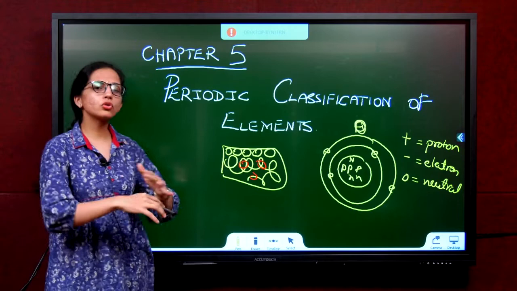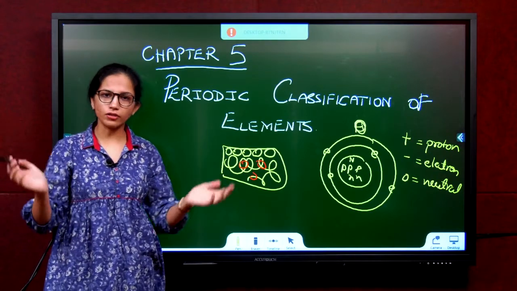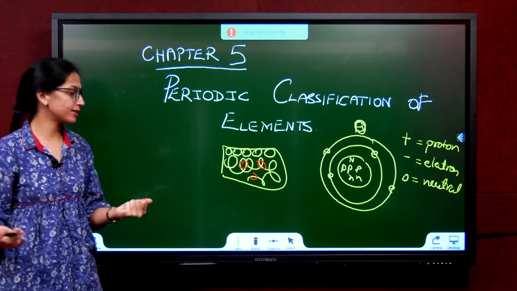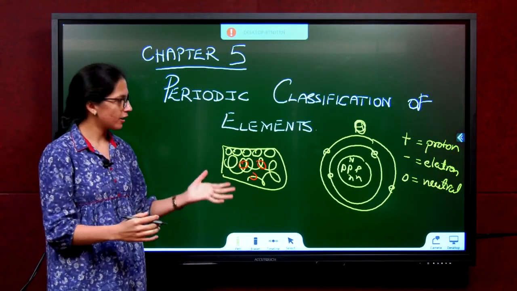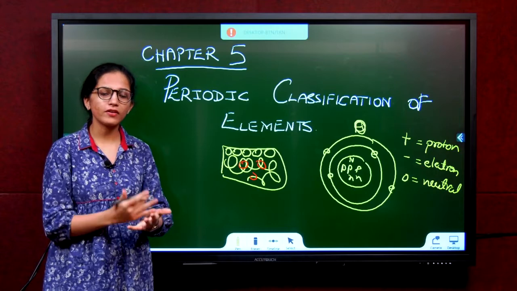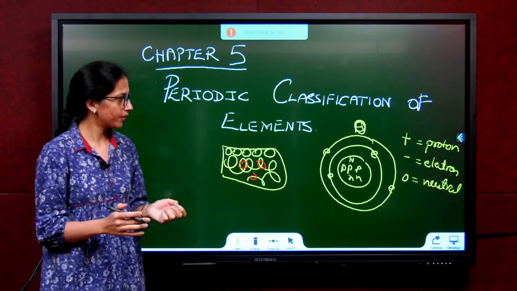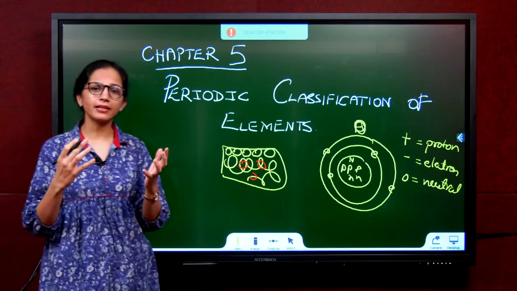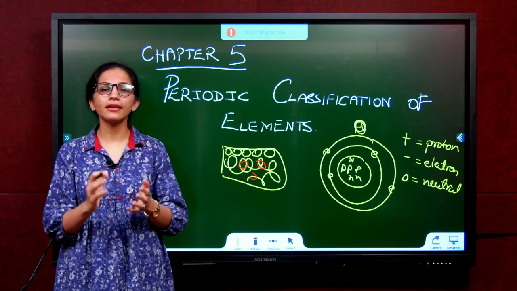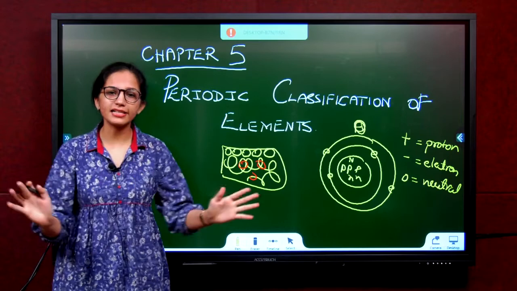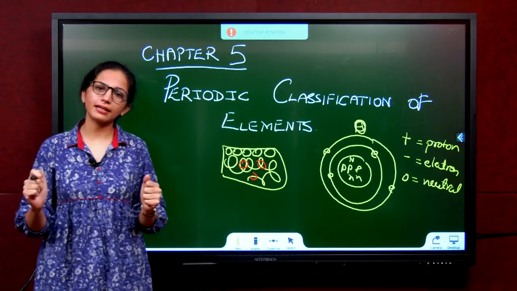Now we have so many elements around the world, in our universe, everywhere, in this room, on this board, in your notebook, we have different kinds of elements. So how does one person try to understand so many elements? We needed one method to classify them. What do you mean by classify it?